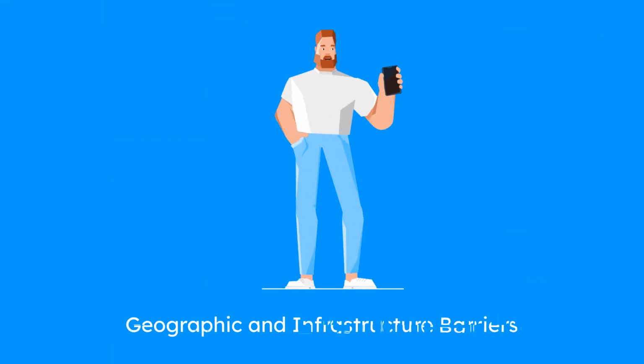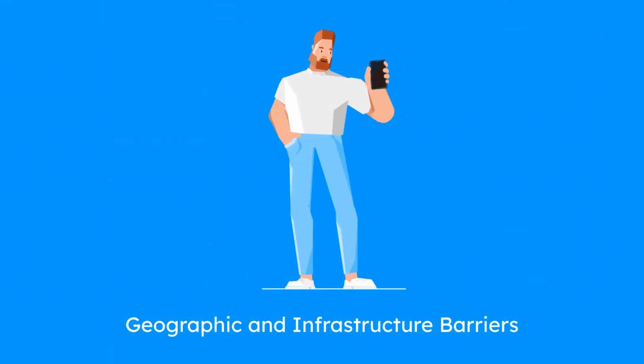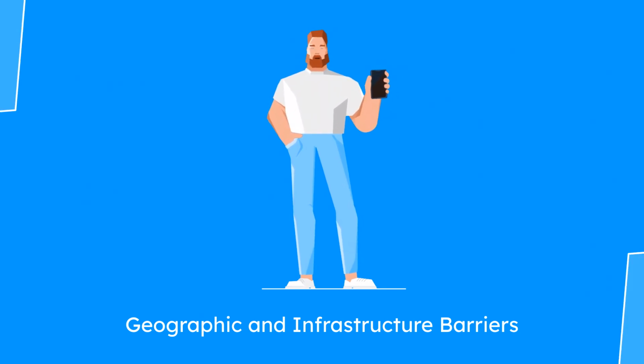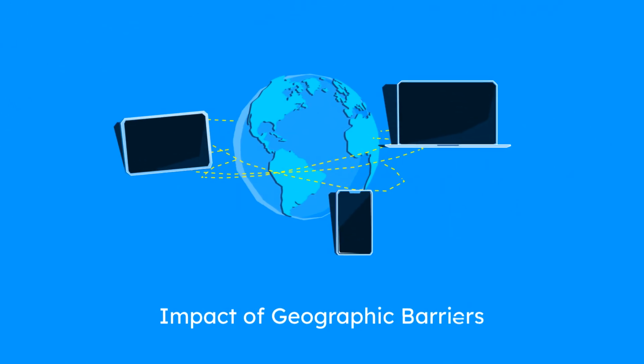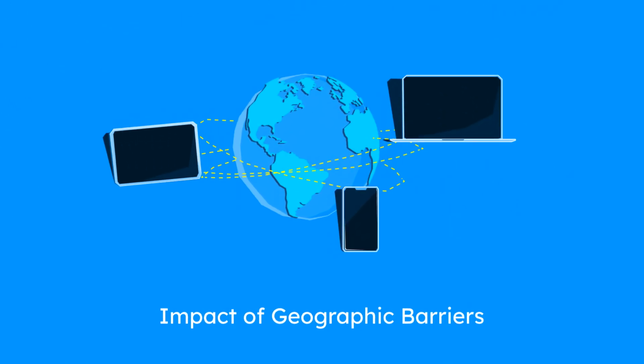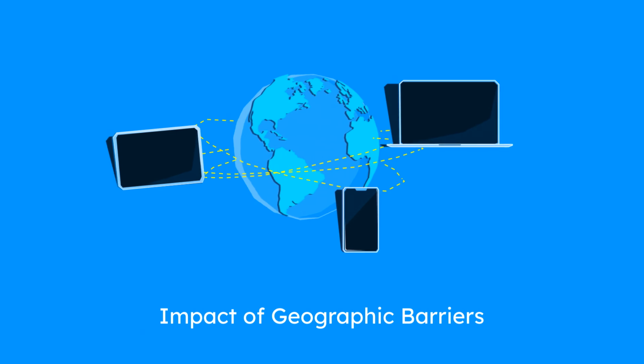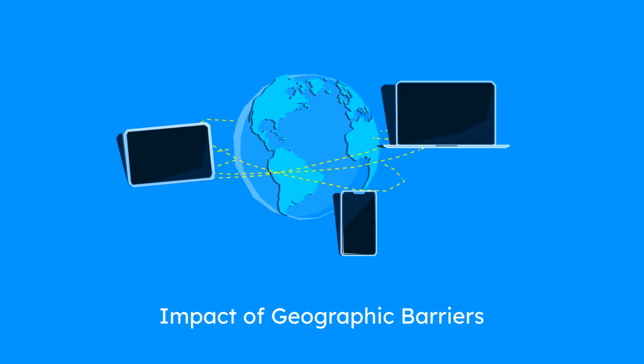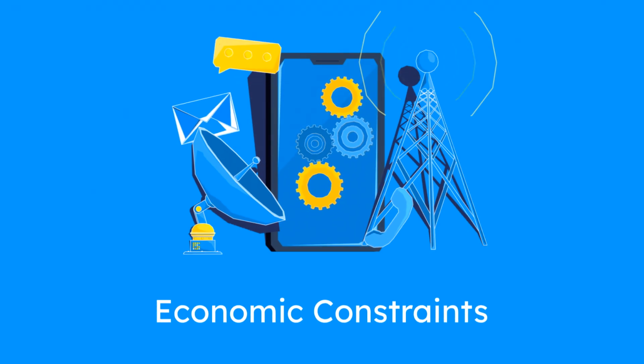Remote areas often lack infrastructure for internet connectivity, such as fiber optic cables and cell towers. Mountains and deserts pose significant obstacles. Sparse populations make it hard to justify the cost of infrastructure, limiting access to education and healthcare, thus widening the digital divide. Building internet infrastructure is costly.